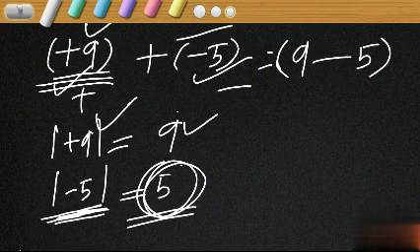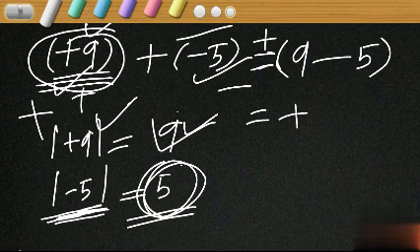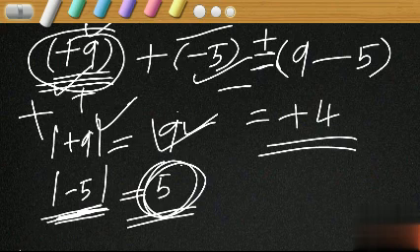What is the sign of the integer having greater magnitude? Here, which is the integer having greater magnitude? Plus 9 is the integer having greater magnitude. And what is the sign of plus 9? Plus. So the sign of the answer should also be plus. Plus 9 minus 5 equals 4. Plus 4 is the answer.